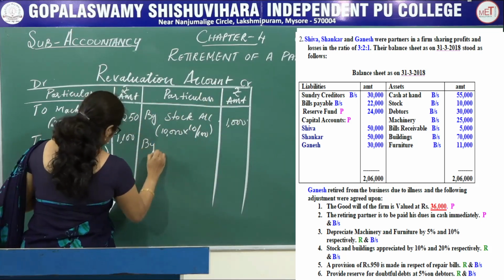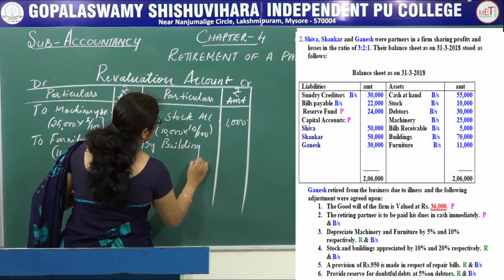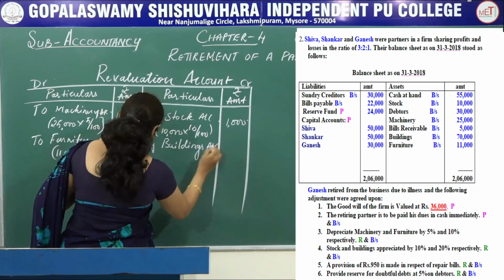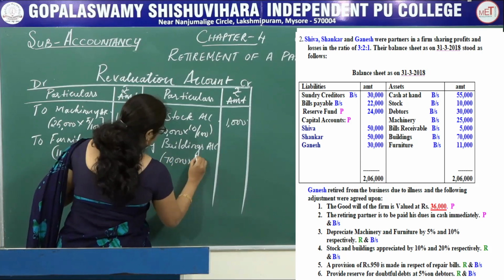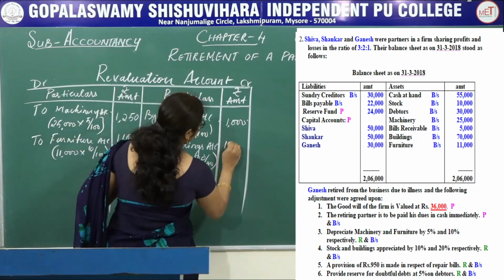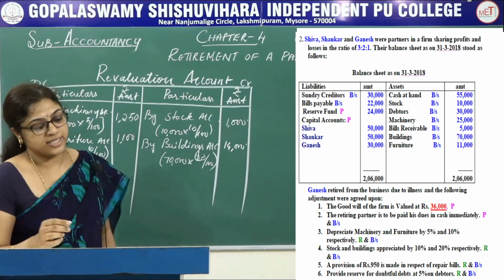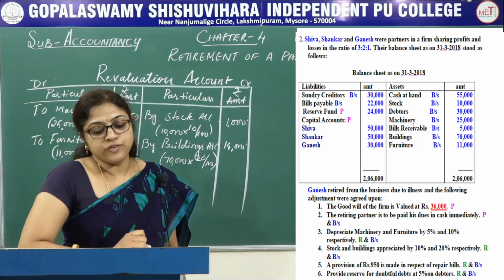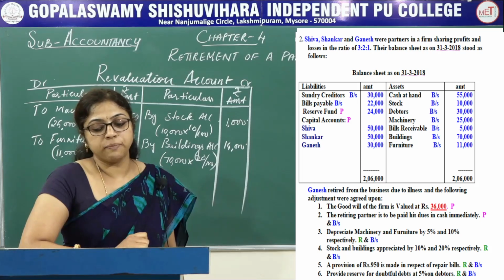Next one, by buildings. So the value of the building is 70,000. It is given in the question. 20% you calculate, you will get 14,000. Next adjustment. A provision of rupees 950 is made in respect of repair bill.